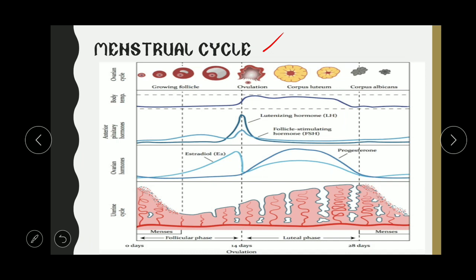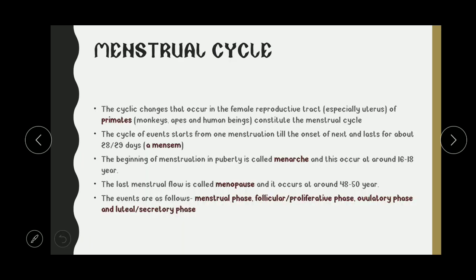So first of all, what is the menstrual cycle? These are cyclic changes that occur in the female reproductive tract. It is a cycle of events, one repeated after another, occurring inside the female reproductive tract of primates. Primates are an order under the class Mammalia. What are the representative organisms under the primates? Monkeys, apes, human beings, etc.